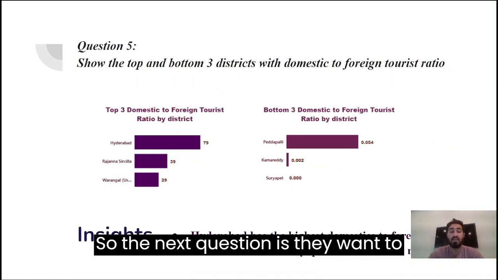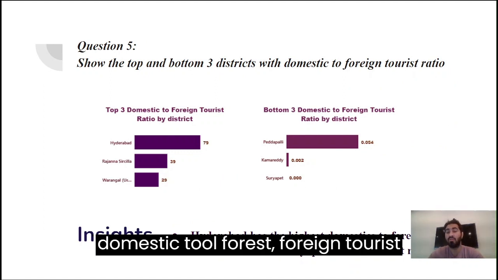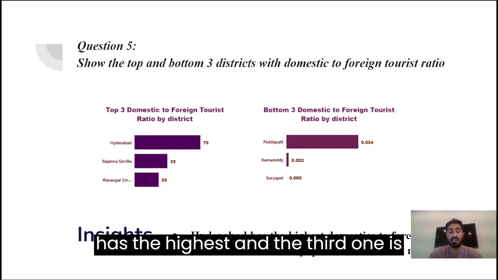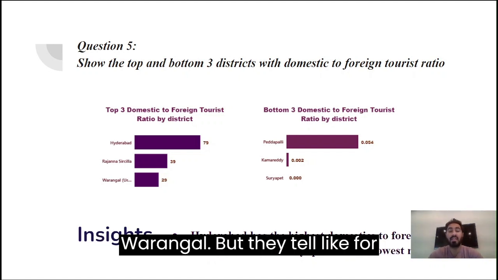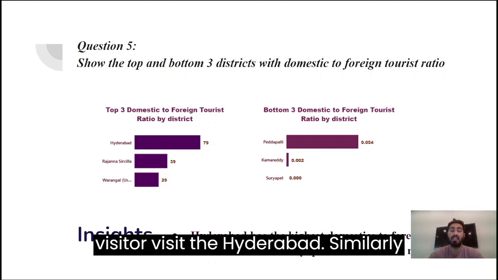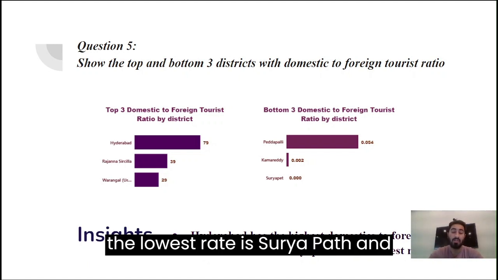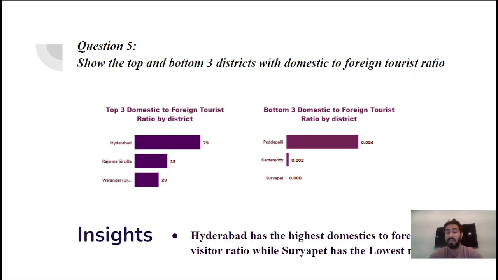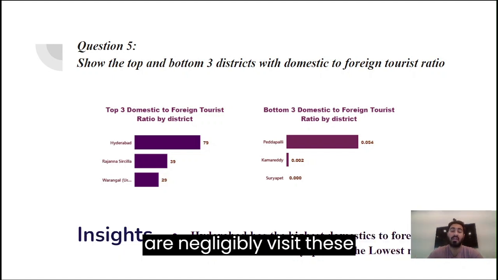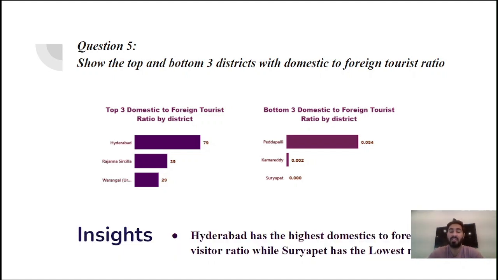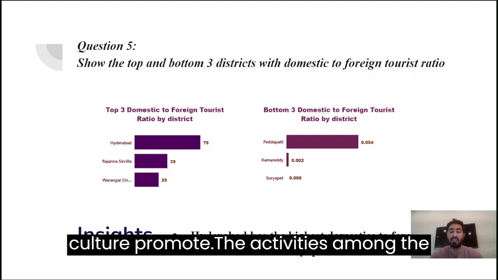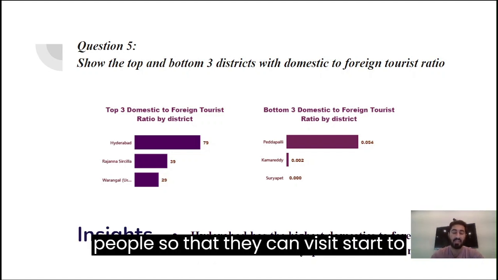The next question is they want to know about the domestic to foreign tourist ratio. I found that Hyderabad has the highest, and the third one is Warangal. They tell that for every one foreign visitor, 79 domestic visitors visit Hyderabad. Similarly, the lowest ratio is Suryapet and Peddapalli, which shows that both domestic and foreign visitors negligibly visit these places. So we need to promote their culture and activities among the people, so that they can start to visit these places as well.